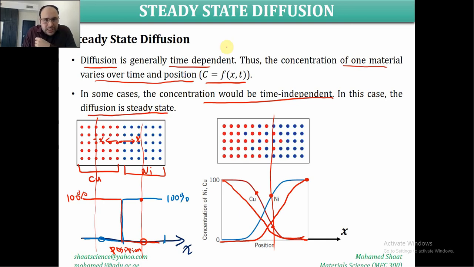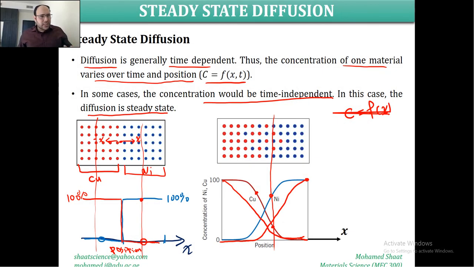So what is steady state diffusion? Simply, this is the diffusion that is independent of time, that does not depend on time. In this diffusion state, the concentration of the elements will not change over time. It will be constant, and it will be only a function of x. There is no time dependence in that case. Make sense?